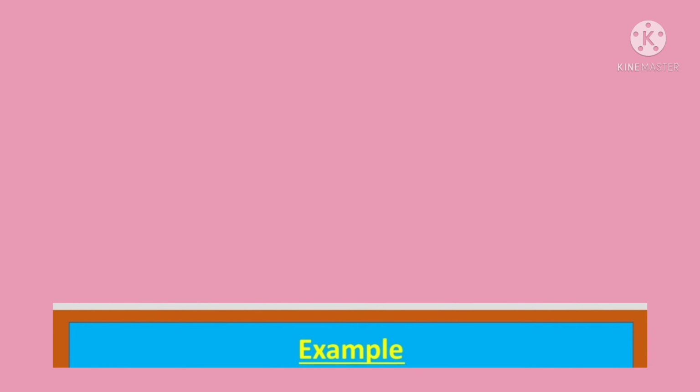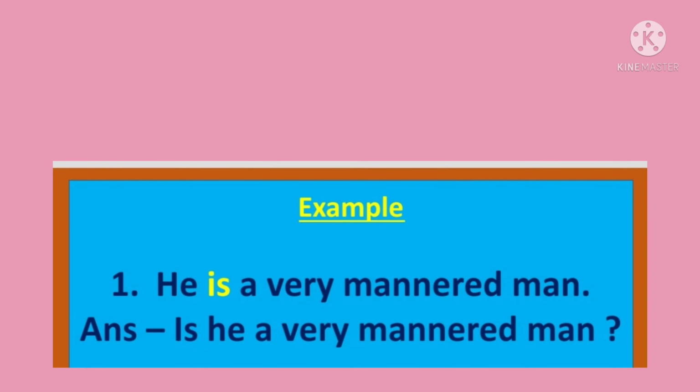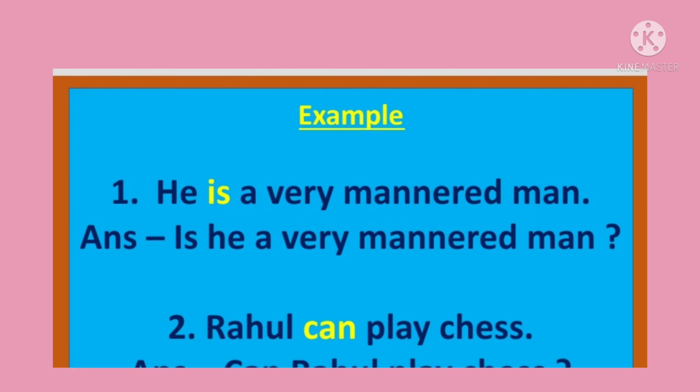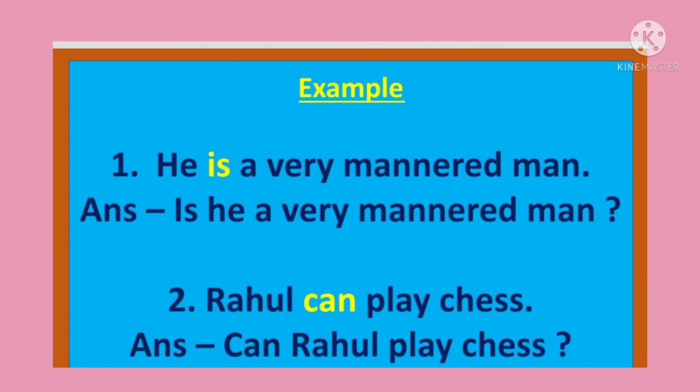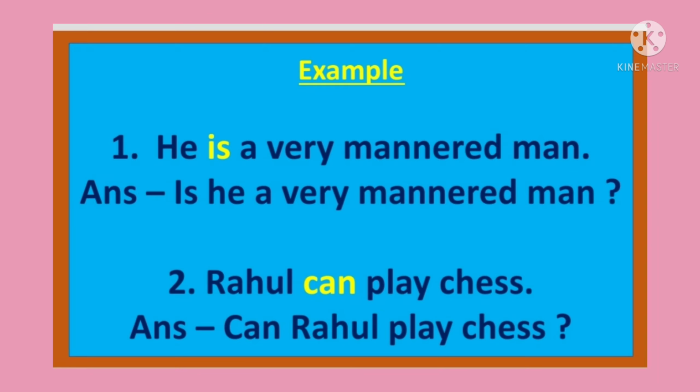Let's see the examples. He is a very mannered man. In this sentence, is is a helping verb. When we frame a verbal question, we take the helping verb first, then the subject, and then the remaining part of the sentence. Now, what will be the answer? Is he a very mannered man? Question mark. Second example, Rahul can play chess. Can Rahul play chess? Question mark.